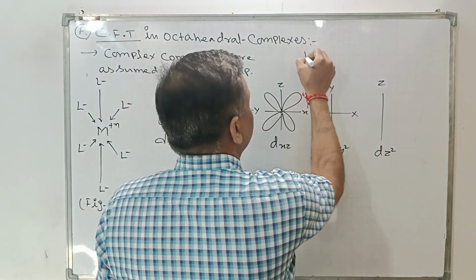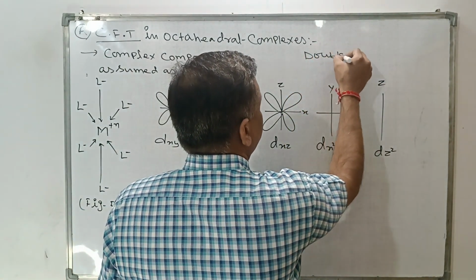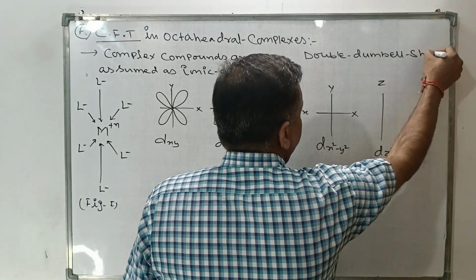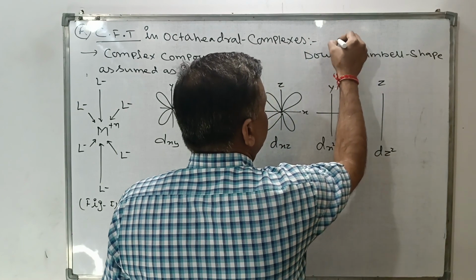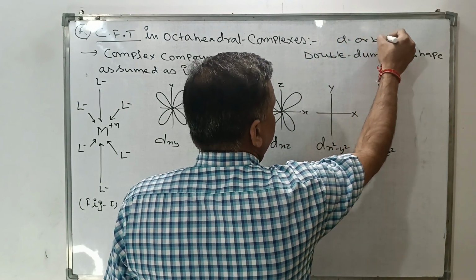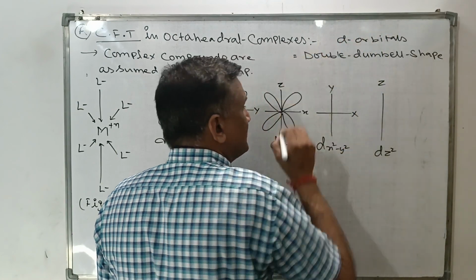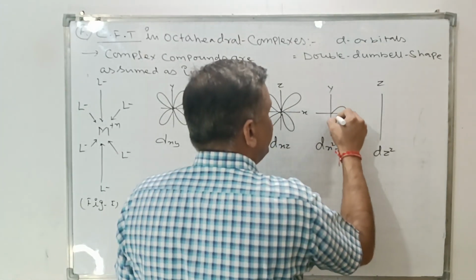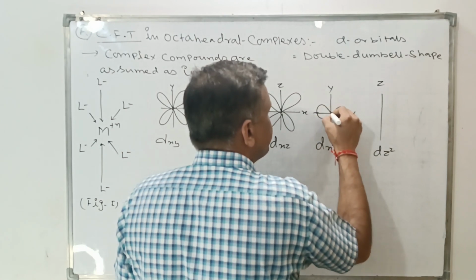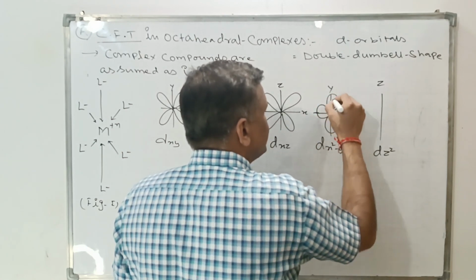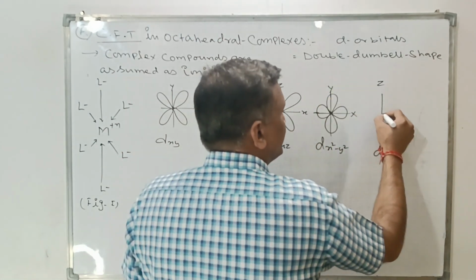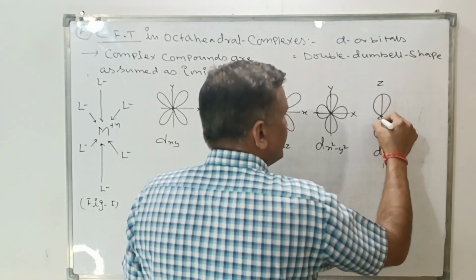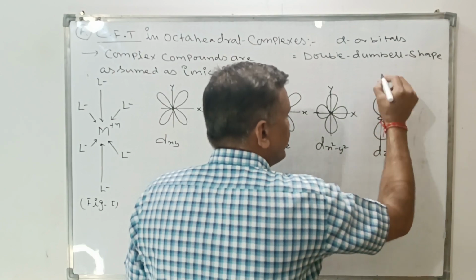And as we all know, the orbitals are of dumbbell shape. This is the shape of the orbitals. If we go with the dx square minus y square, then lobes will be along the axis, like this, along the axis, and for the dz square it will be a single dumbbell, like this, in dz square.